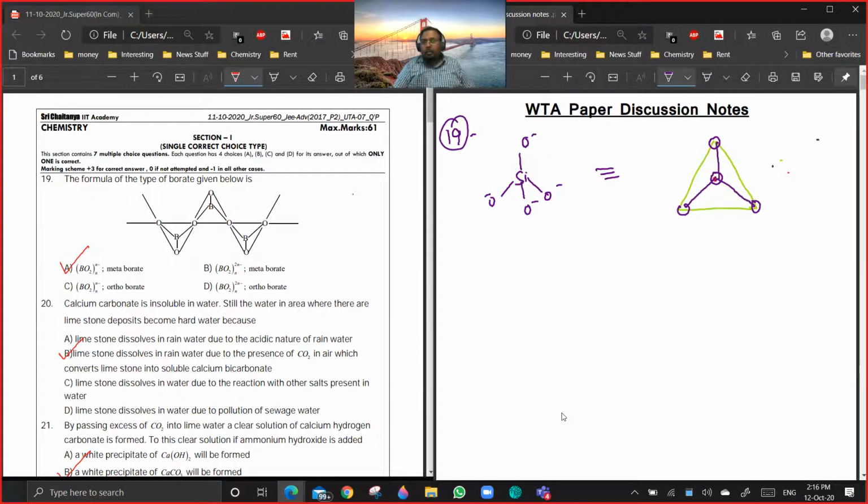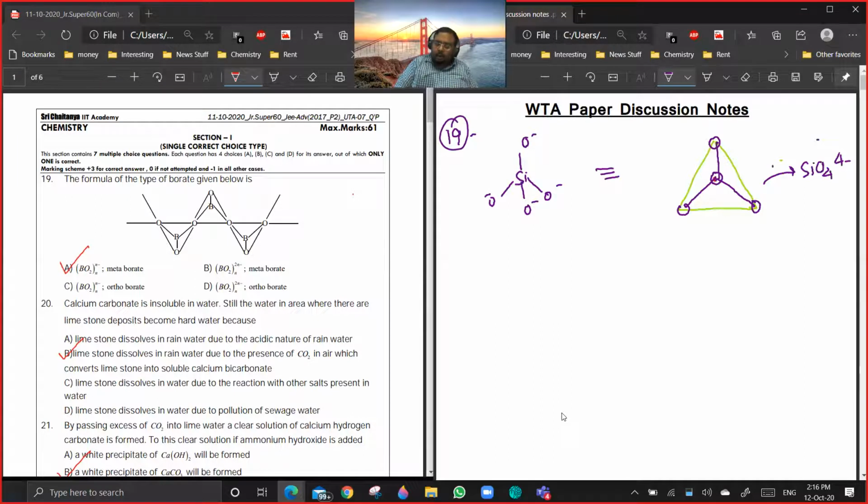So here the triangle represents a silicate ion, SiO4 4 minus. Are you getting the point? The red dot represents the silicon atom and the circles are oxygen atoms. These will be representing oxygen atoms, plus there will be an oxygen atom at the center, which we can see from the top view. Are you getting my point?